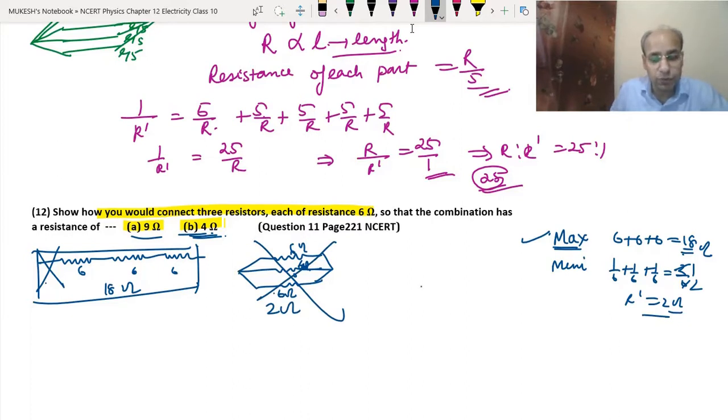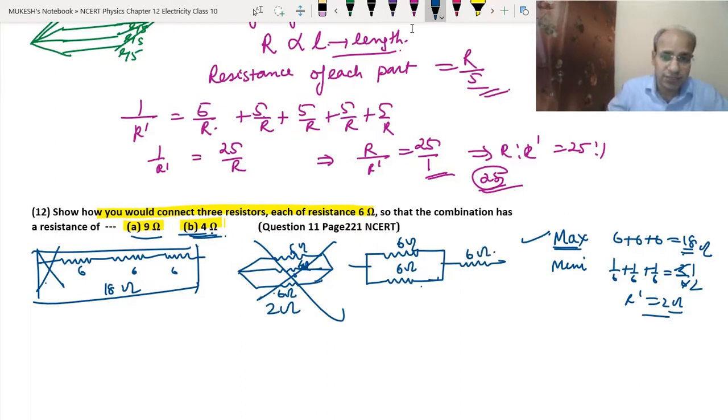Now we can have some more combinations, like we can join two 6 ohm resistors in parallel and one 6 ohm resistor in series. Now let's check this answer first.